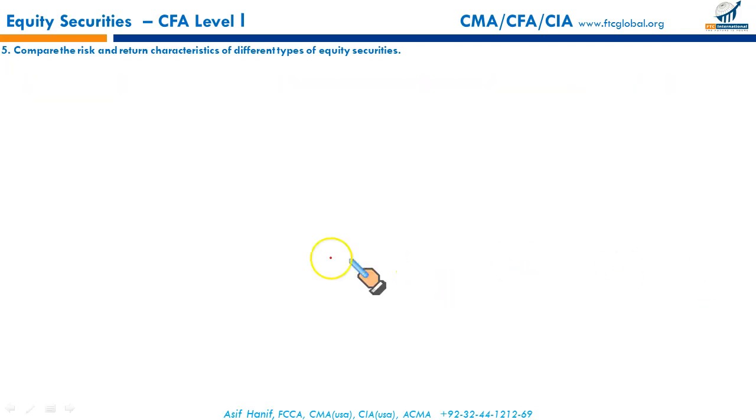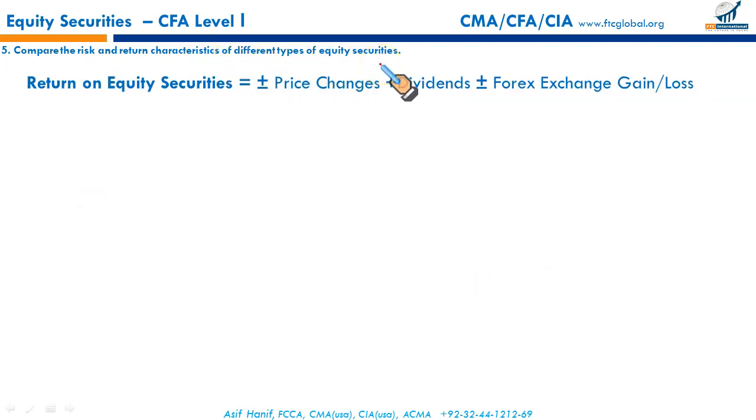Next LOS is to compare the risk and return characteristics of different types of equity securities. Return on equity securities. Let's say I purchased an equity security for $100. And remember, I am in Pakistan where the currency is PKR. Right now, $1 is about equal to 160 rupees.